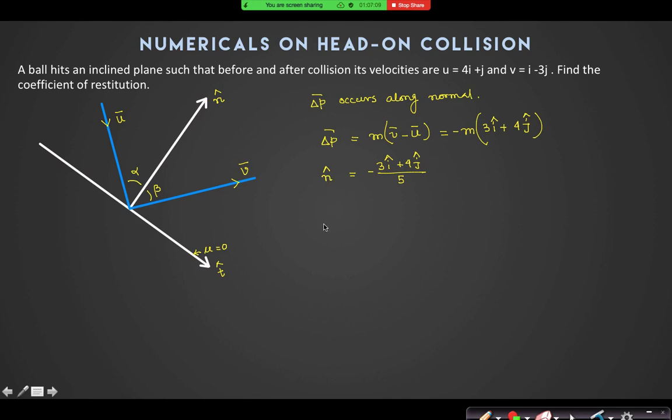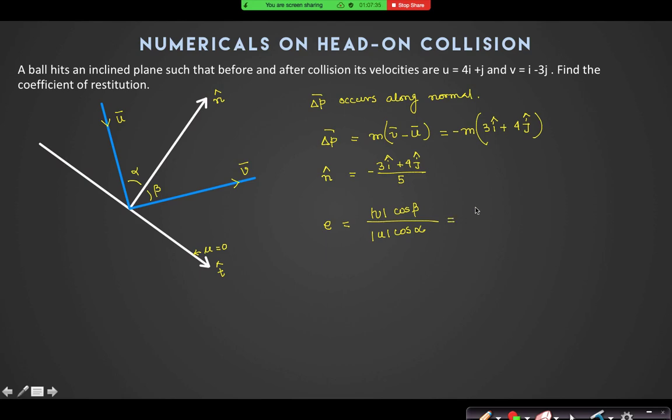Now I have to find the coefficient of restitution. Can I say coefficient of restitution is mod v cos beta divided by mod u cos alpha? Yes or no? So please wait. Yes, sir.